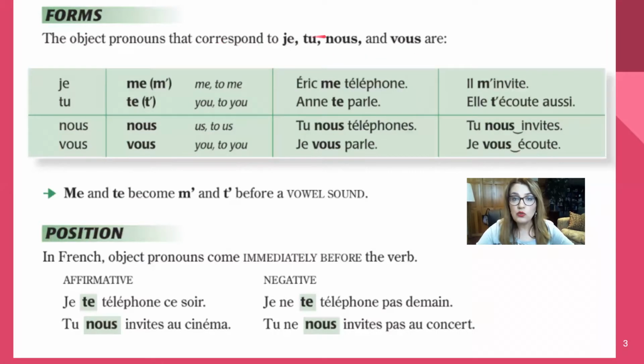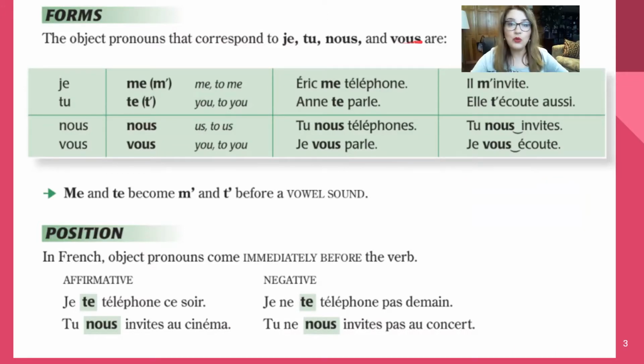So, je, tu, nous, vous are subject pronouns, right? And we know that, which mean I, you, we, and you all, d'accord? In the form of a subject. The subject is the person or thing that does the action. Now, here they are, je, tu, nous, vous, in a table, right?